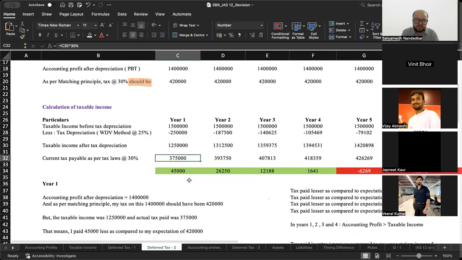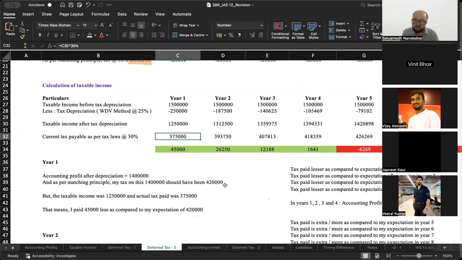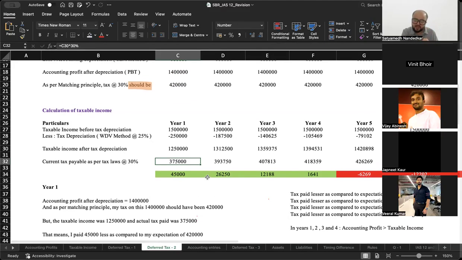So in this case, although my expected outflow was 420, I ended up paying 3,75,000. The 45,000 that I paid less in this year, don't think of it as a lifelong saving. This is a saving right now, but in the future, you will have to pay it back to the government. So the tax saving today is going to be paid in the future.